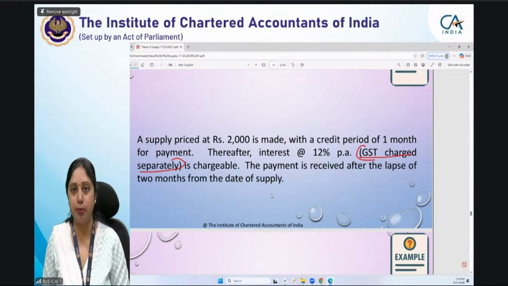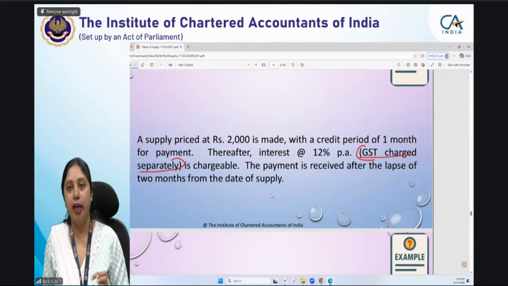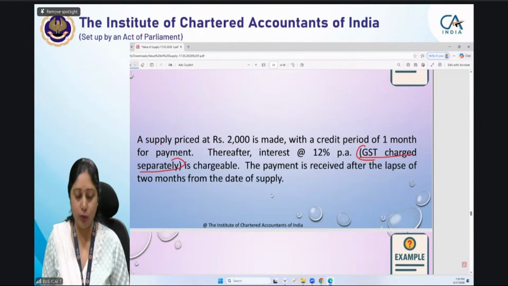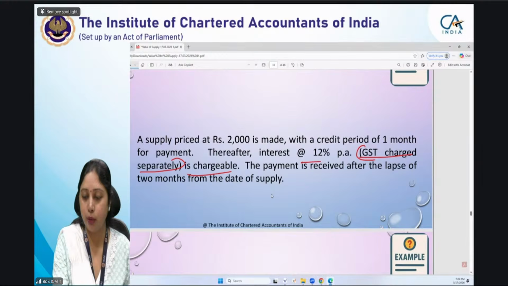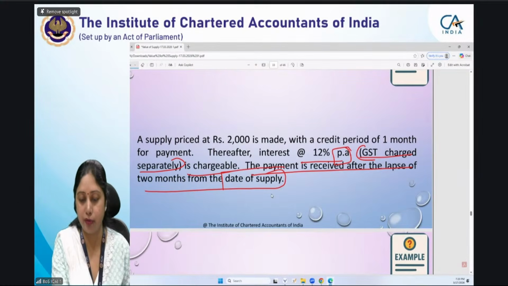No, the buyer will give GST separately. Though I told you that generally it does not happen, it has been agreed between the buyer and seller that if I do not make the payment on time, I will give you the interest as well as GST on the interest amount also. So interest at the rate of 12% per annum is chargeable. The payment is received after the lapse of 2 months from the date of supply.